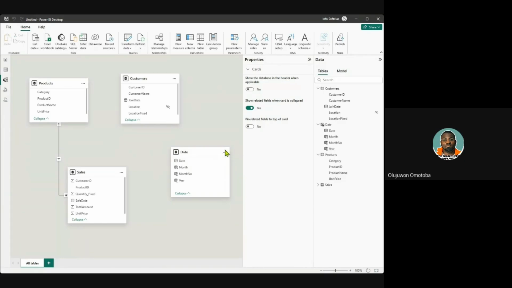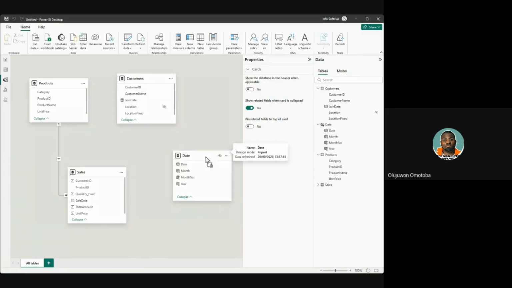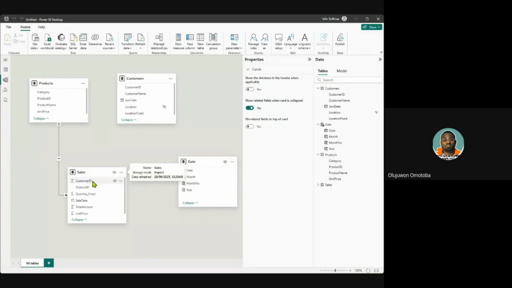Okay, fine. This time it's even saying it does not find new relationships. So just like I said, AI cannot take over from us just because we believe we are more intelligent. In some cases, auto detect would find new relationships for you. But I believe that when a date table has been created and the data has a date, then we can connect by simply dragging this to meet this. This is date, I'm meeting this sales table, and this sales date would generate a relationship.